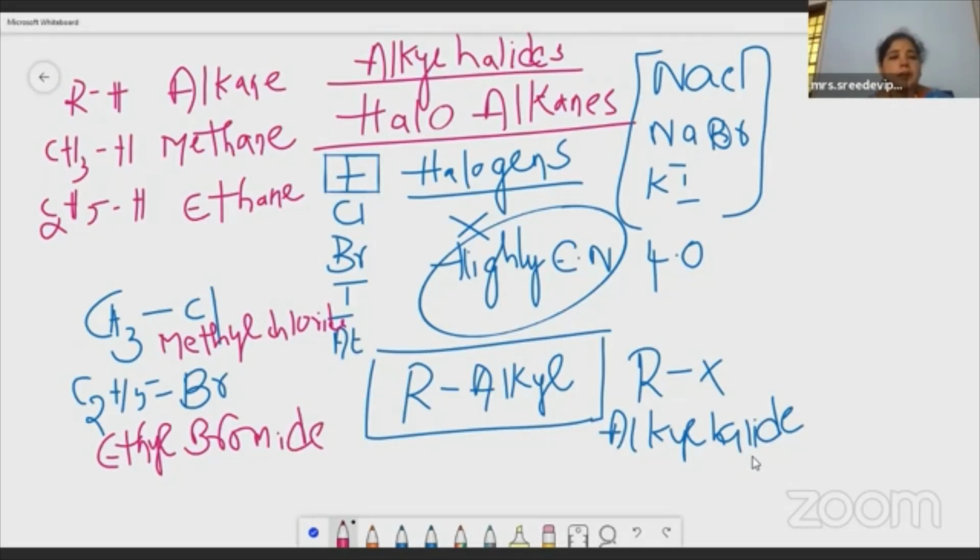So what is this? This is an alkane. R dash H is an alkane. CH3H is methane. C2H5H is ethane. If you combine both of these, it is nothing but CH4, and this is C2H6. Simple. And now I have replaced these hydrogens with halogens, and we got these alkyl halides. Haloalkanes is the IUPAC nomenclature, right? And now I think you have finished copying this. Okay, alkyl halides, that is haloalkanes.